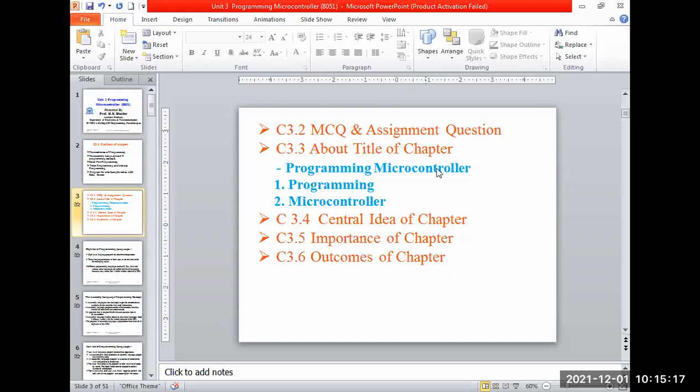Did we write the definition in the chapter, in the subject title? Do you remember? Yes, sir. Write down. Micro, so you can segregate these words. Microcontroller: micro means a tiny, small chip, we can say.